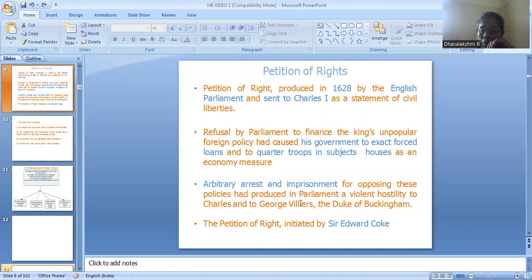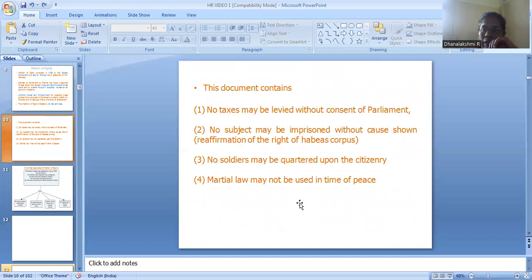This Petition of Rights was initiated by Sir Edward Coke. These are the contents of the petition, which has four main points. No taxes may be levied without consent of Parliament. The second point is, no subject may be imprisoned without cause shown, that is, no person should be imprisoned without proper evidence or cause. The third point is that no soldiers may be quartered upon the citizenry. And the fourth is, martial law may not be used in time of peace.